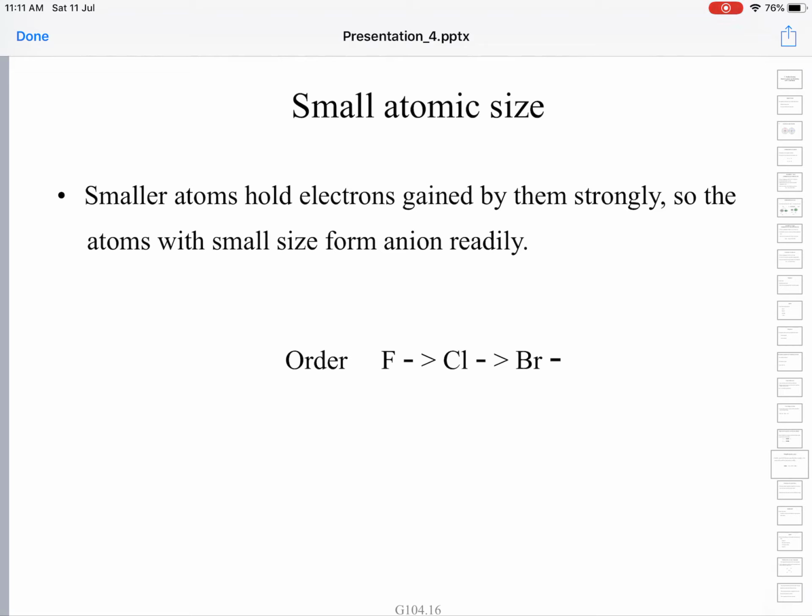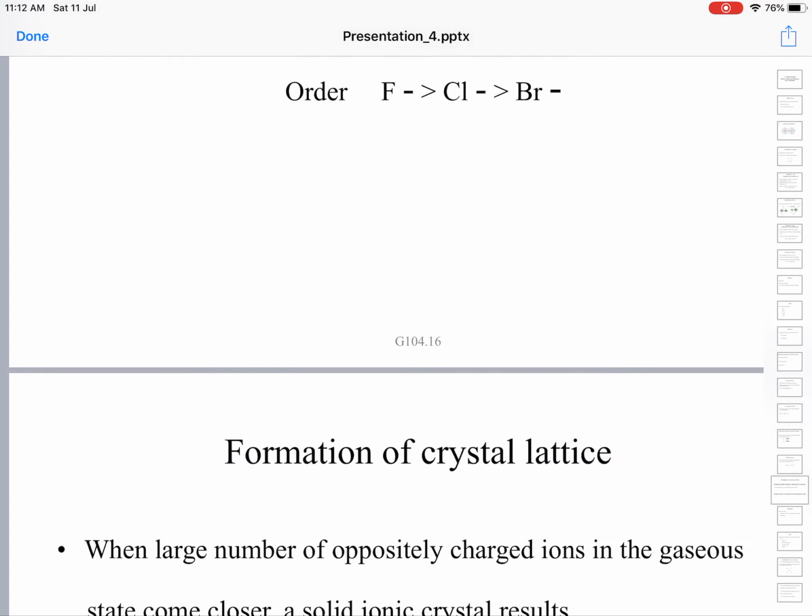F minus is more readily formed than Cl minus, and Cl minus is more readily formed than Br minus. From fluorine to chlorine to bromine, the size goes on increasing. So, a smaller atom will hold the negative charge more tightly, it becomes more stable and is more readily formed. These are the factors that favor the formation of anion.